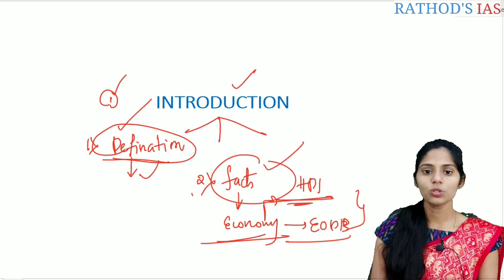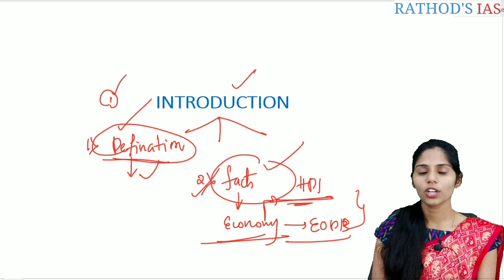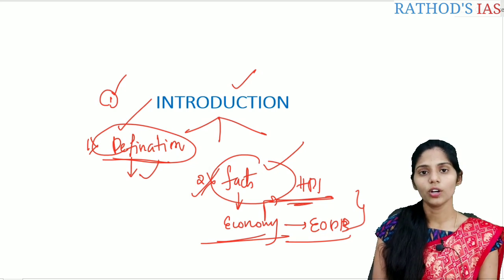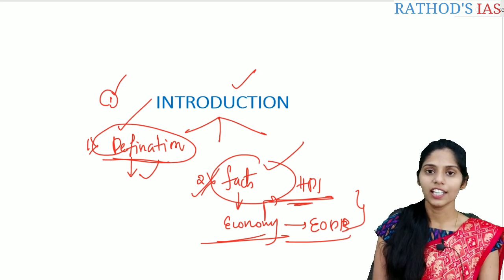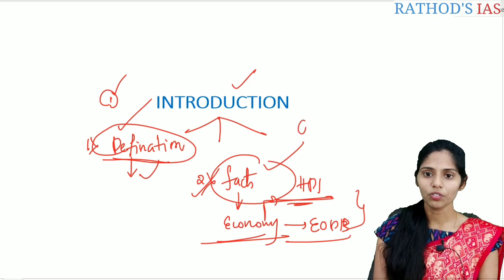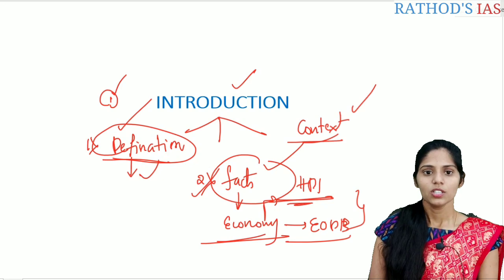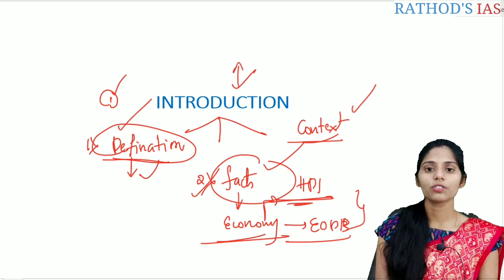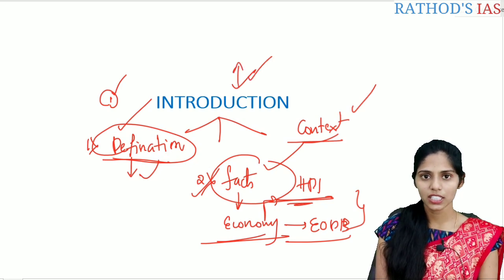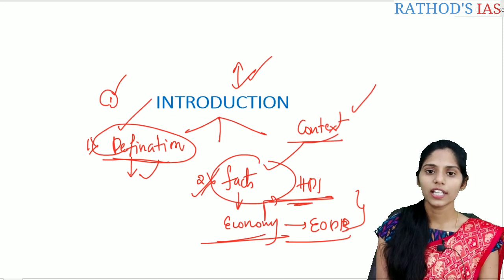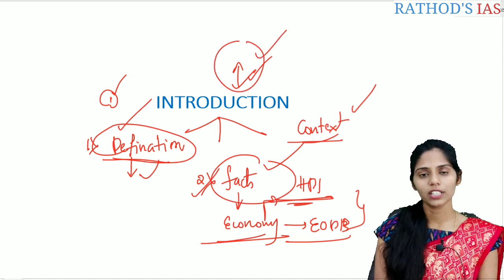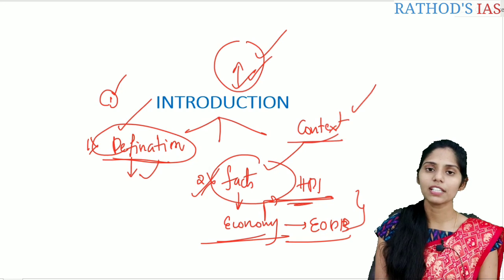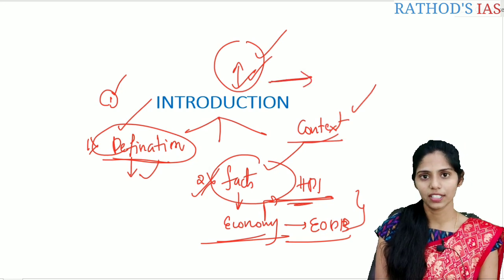If these two models are not working, and you cannot write any definition or use any fact, then in that condition you can go for the context. This context will definitely work. For example, take the misuse of the power of the governor. In the Rajasthan issue, there was one important editorial that appeared in the newspaper recently, 1 week back, regarding the role of the governor.